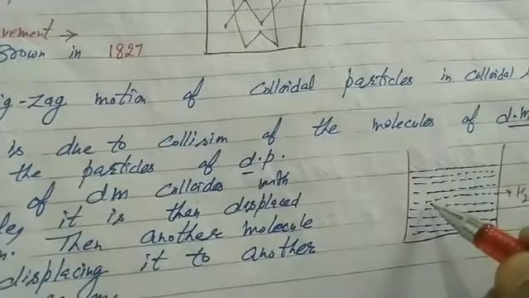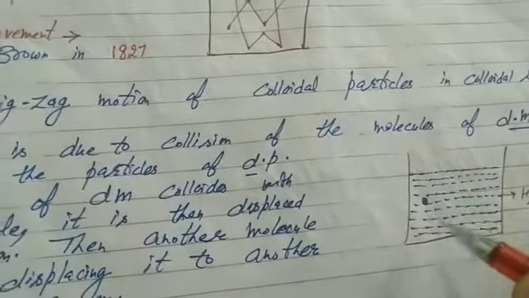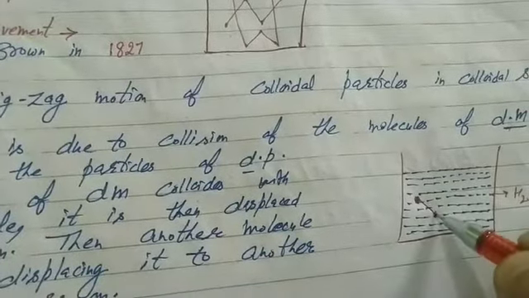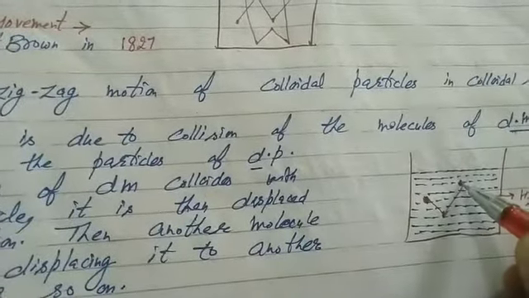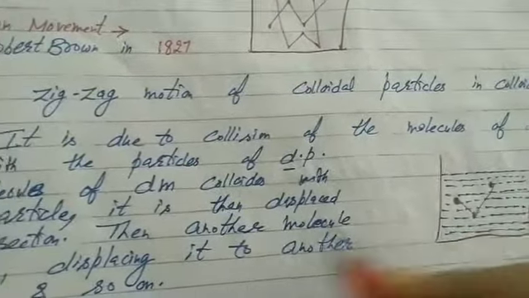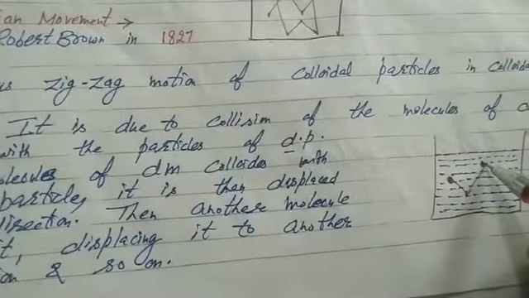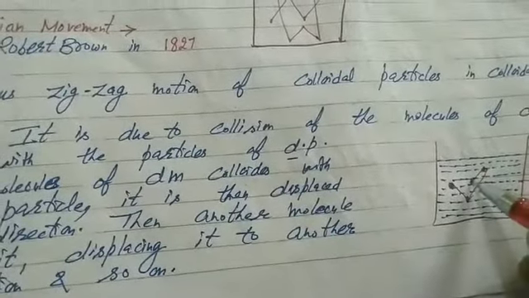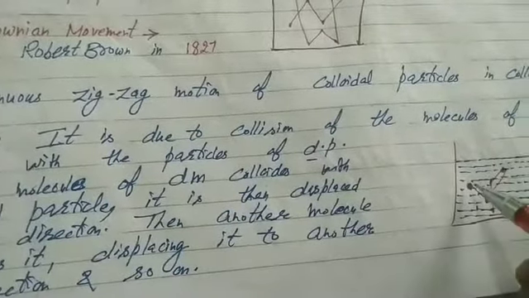When a molecule of dispersion medium collides with a colloidal particle, it is displaced in one direction. Then another molecule strikes it, displacing it in another direction, and so on. And this zigzag motion is called Brownian movement.